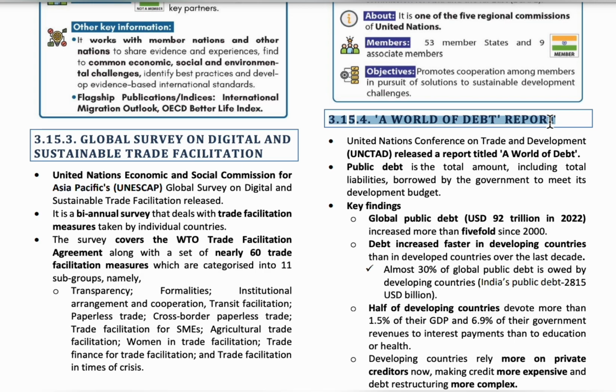So globally, for the developing countries only, it is around 30%, and half of the developing countries pay 1.5% of GDP. From the annual GDP, 1.5% is paid only to the debts, and 6.9% of government revenues are paid as interest payments, and the interest amount is greater than the money they spend on education and health.